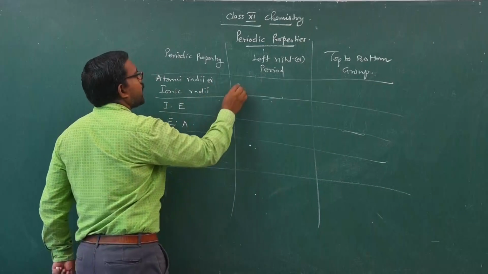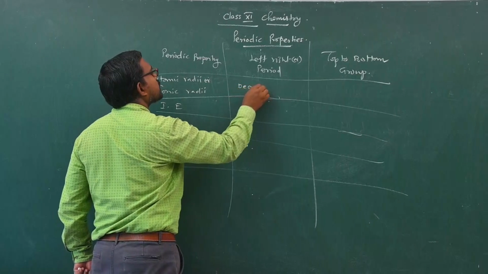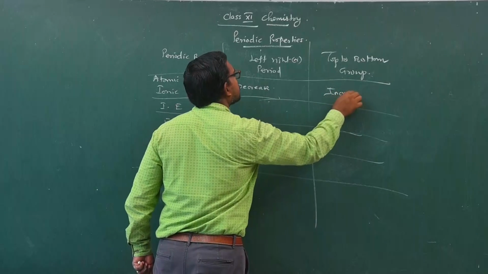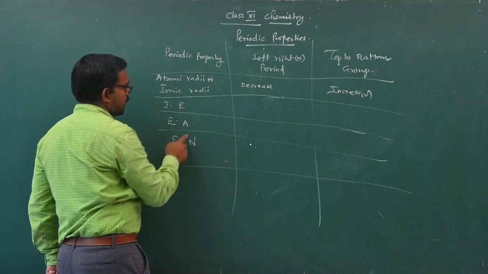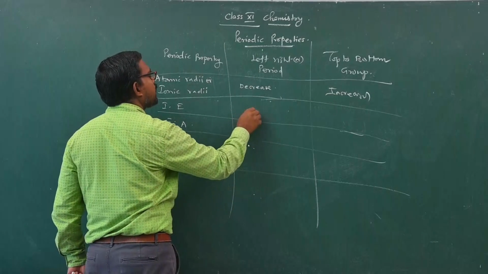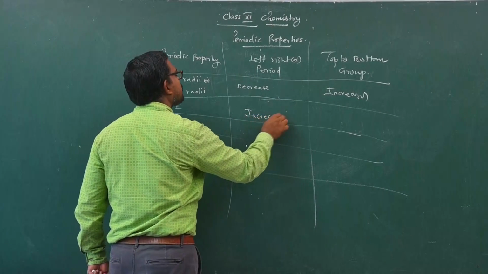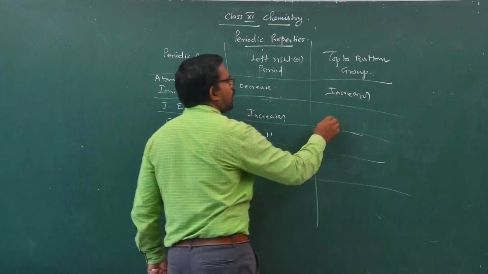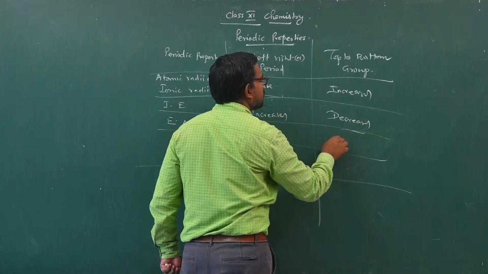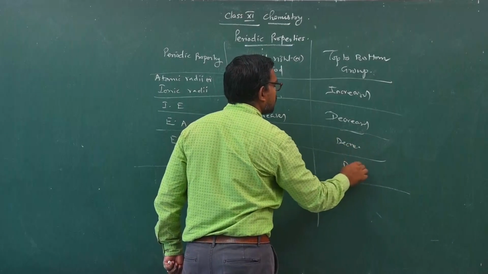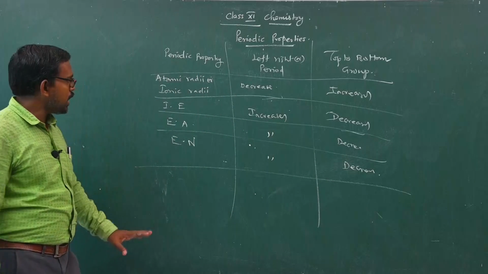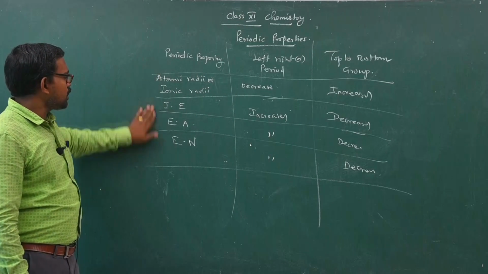Atomic and ionic radii decrease from left to right and increase from top to bottom. Ionization energy, electron affinity and electronegativity, all three, increase from left to right and decrease from top to bottom. So simply study the periodic properties in this tabular column.